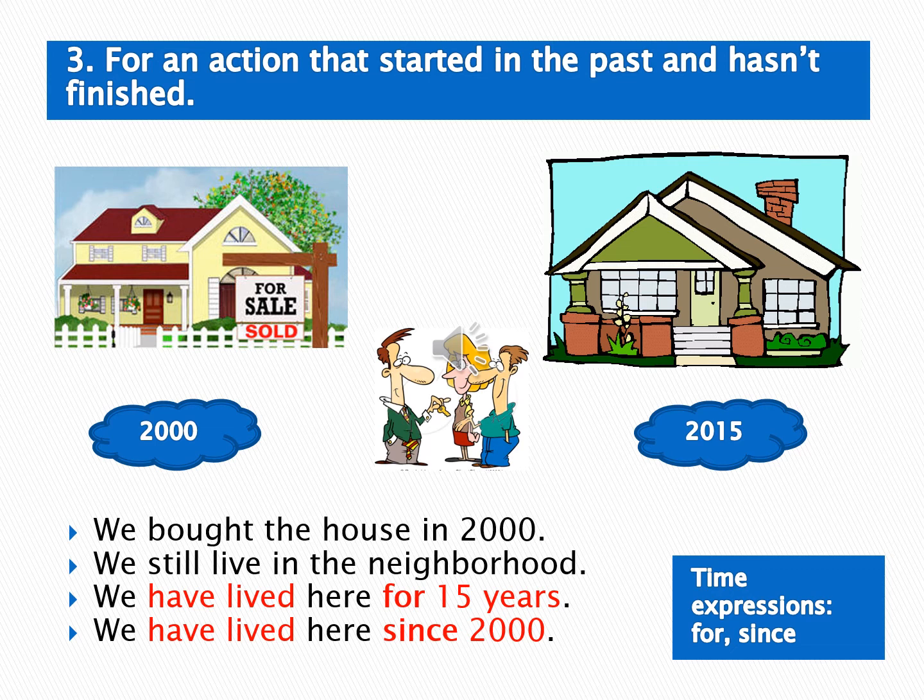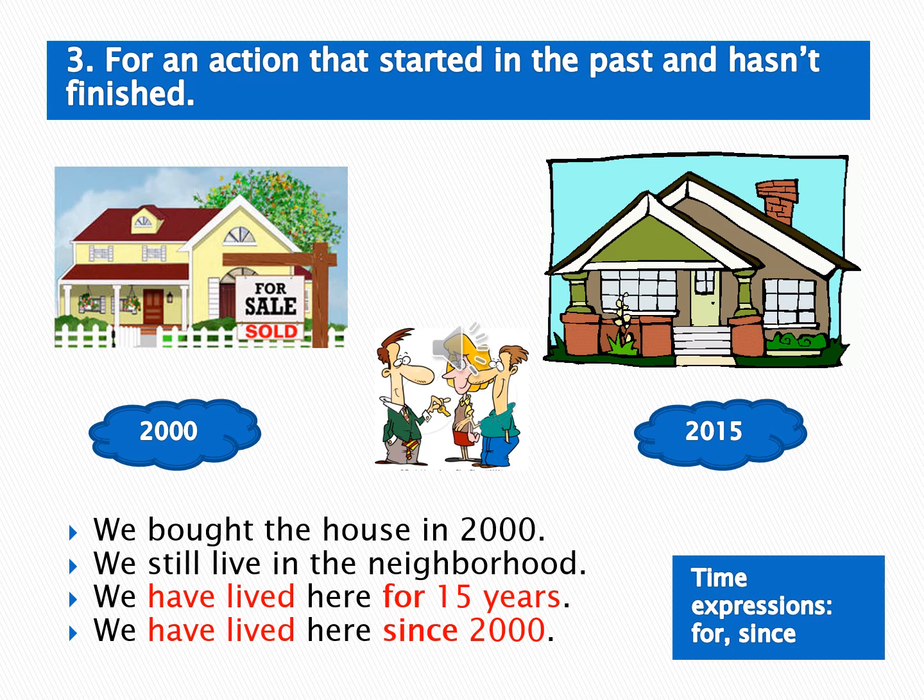So from 2000 until 2015 there are 15 years ya. 2000 ke 2015 itu kan sudah 15 tahun. So we can make the sentence we have lived here for 15 years. Or you can say it on the other words, bisa dibuat kalimatnya dengan cara lain.